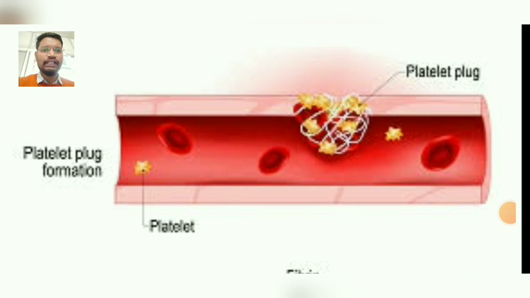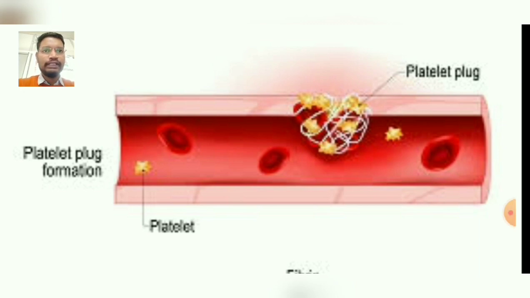Coming to the next stage, that is the platelet plug formation, in which the platelets get adhered to the collagen of ruptured blood vessels and secrete ADP and TXA2, where ADP stands for adenosine diphosphate and TXA2 stands for thromboxane A2. These two substances attract more and more platelets and activate them.